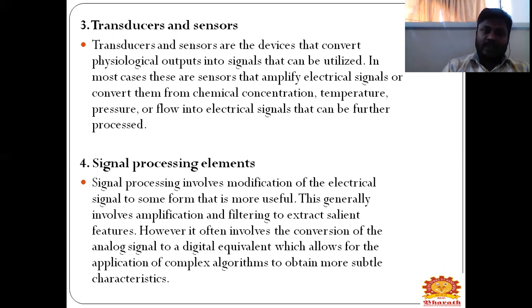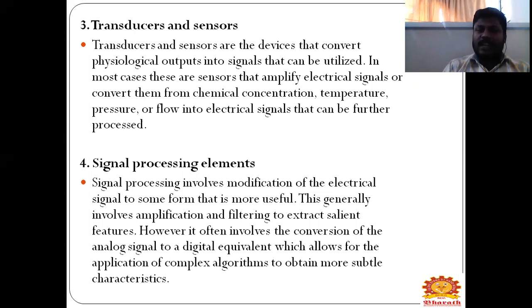Next one is the signal processing unit. Before that, we take a signal using our sensors and transducers. After taking it from the sensors, it is converted and processed using a signal processing unit. Signal processing involves modification of electrical signals to some form that is more useful.